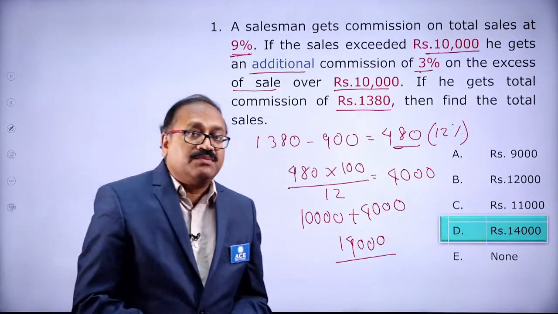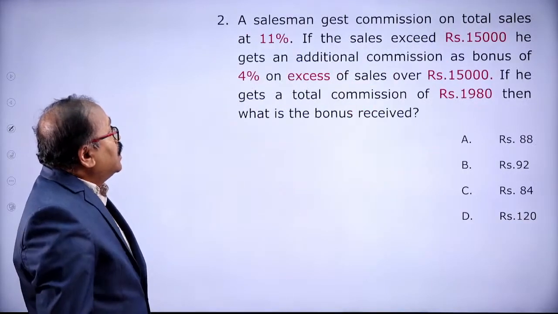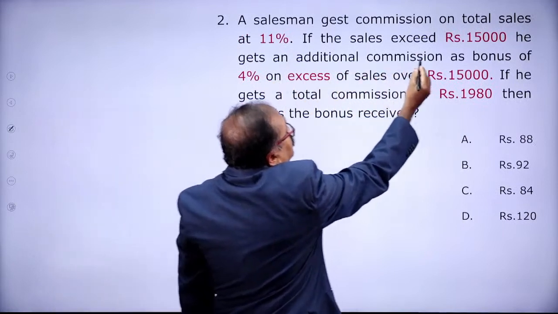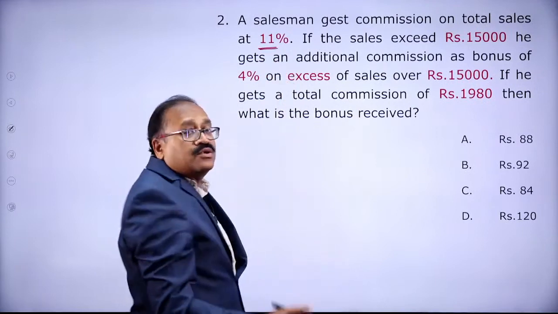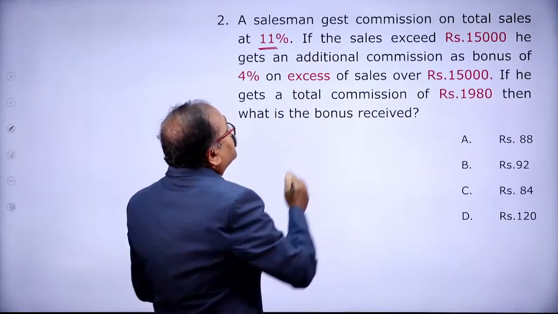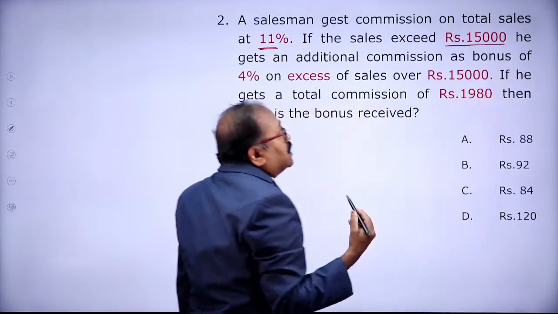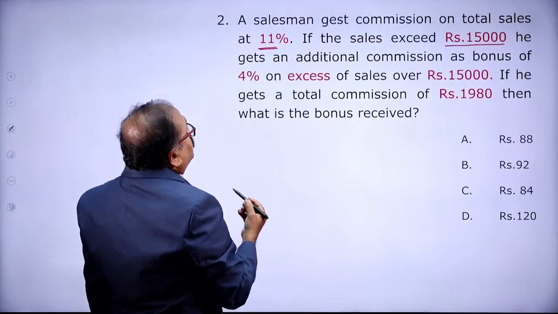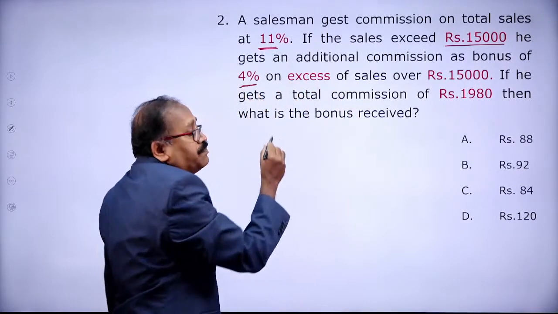One more question similar to this, and this one is for you to answer. Look at this. A salesman gets a commission on total sales of 11%. If the sales exceed 15,000, he gets an additional bonus of 4%.